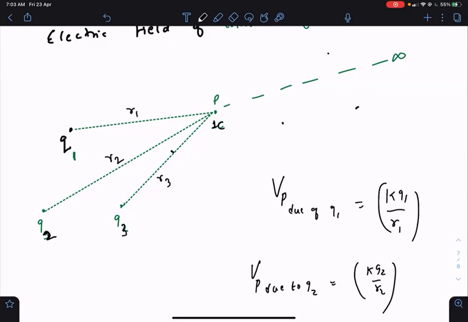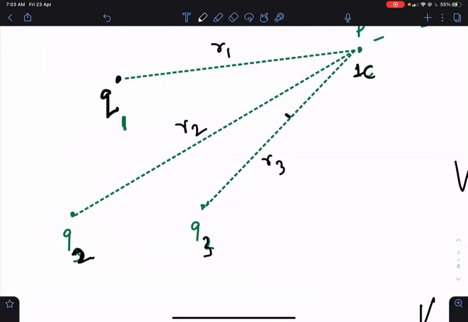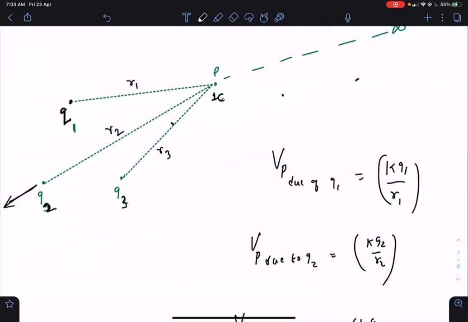See, if Q1, Q2, Q3 keep changing their position, in that case, the potential at point P keeps changing. Let's say because of repulsion from Q1 and Q3, Q2 goes towards left. So Q2 goes too far away from P. Then if you keep a 1 coulomb at P, Q2 won't be able to do that much work. Why? Because it has gone away. So in that case, there is no fixed value of potential at P.